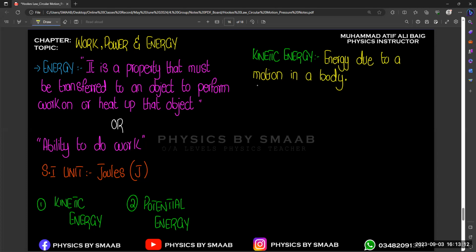Because we can easily identify the energy, because we know that if a car is moving, definitely there will be fuel in the car that helps the car to move from one point to another, right? So basically fuel is a type of chemical energy, right? So that chemical energy helps the car to move, converting that form of energy into the mechanical form of energy, that is kinetic energy, in simple words. So all moving objects give you the concept of kinetic energy because it is related to motion.